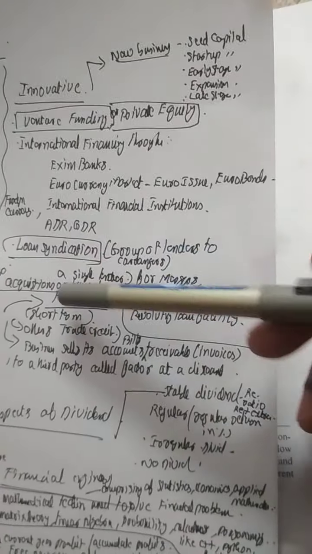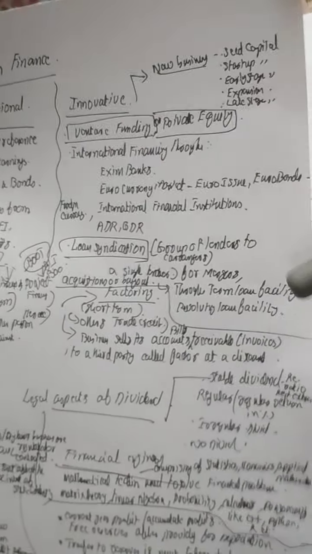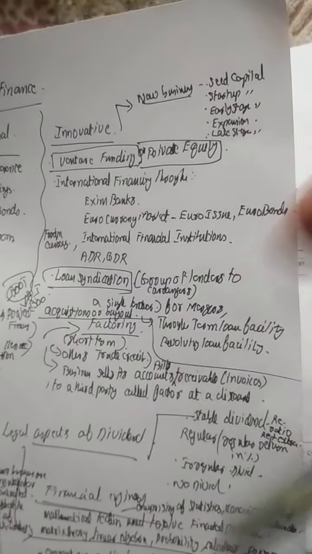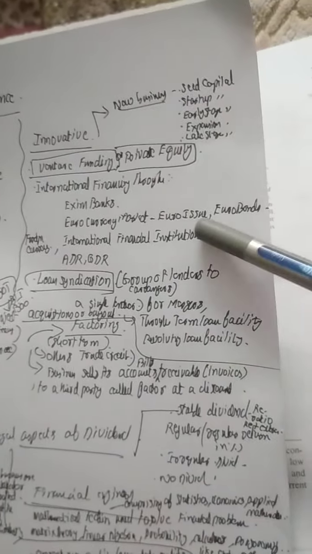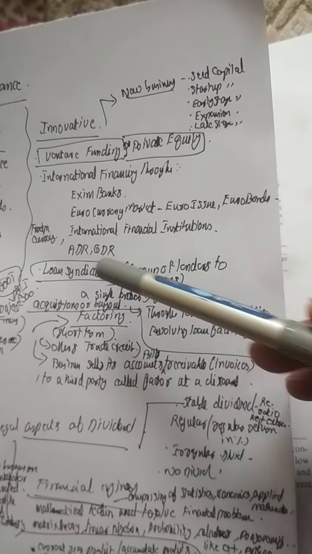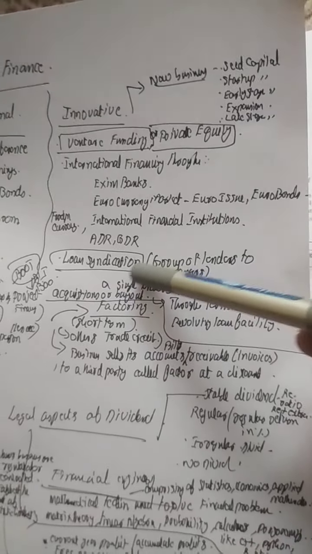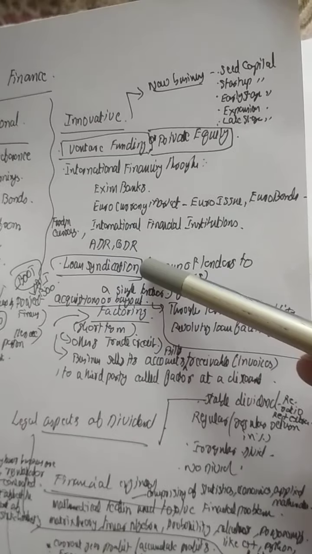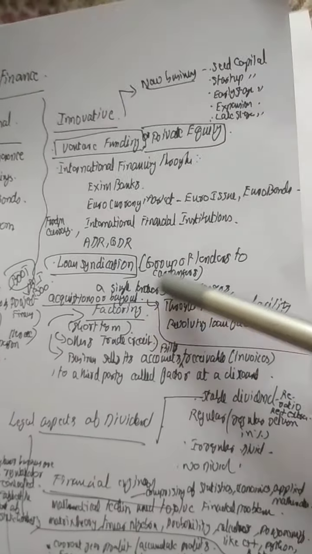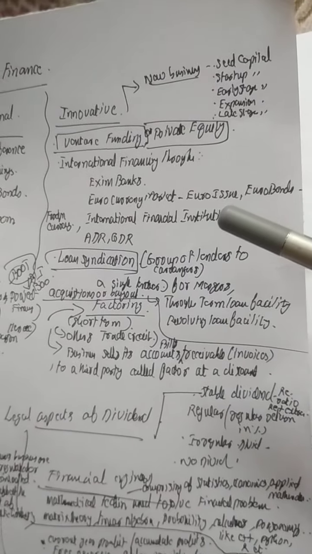Then another innovative source of long-term finance is loan syndication. Loan syndication involves a group of lenders together. They arrange long-term finance for a single party or a single corporate. They will collaborate together; sometimes 3 or 4 non-banking financial companies, or 3 or 4 financial institutions, will join together and lend. That is called loan syndication.